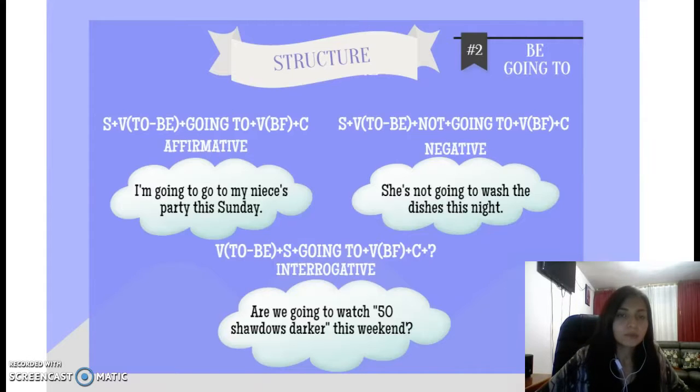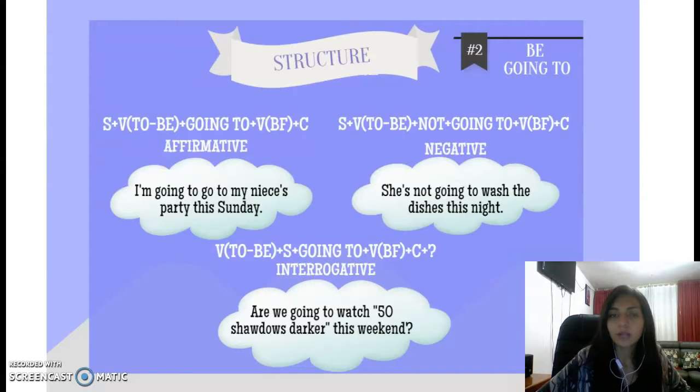The affirmative form of be going to is the subject plus the verb to be plus going to plus the verb in basic form plus the complement. As you know, we have 3 different forms of the verb to be. I am, she, he, and it is, and we, they, you are. In this case, I'm going to go to my niece's party this Sunday.